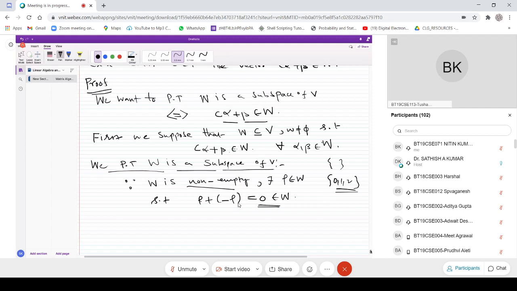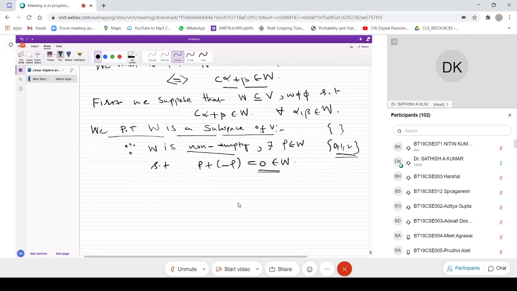So now this is one condition we have seen. Now if I take alpha as any vector, because W is non-empty, now we take alpha as a vector. Of course you can take a rho also, that is not an issue. Alpha is any vector, and C is any scalar. Now one can easily see that C alpha plus beta is there in W. We'll assume that C alpha plus beta is in W.